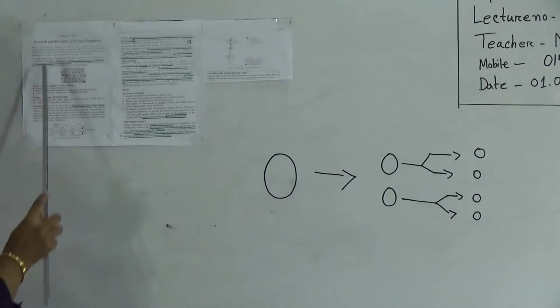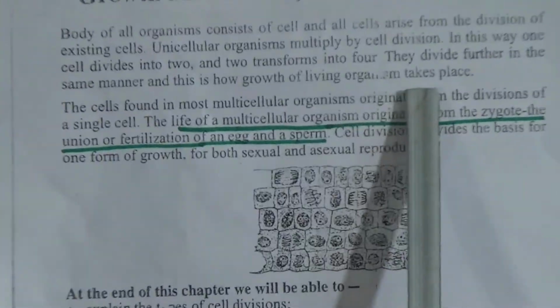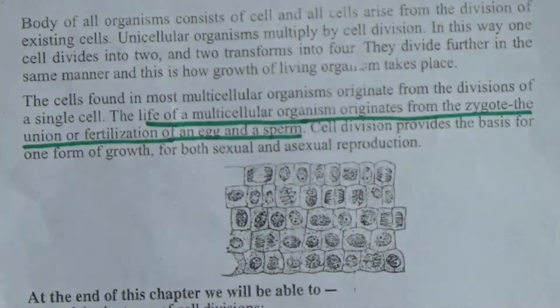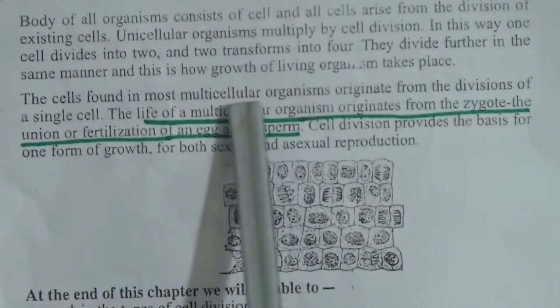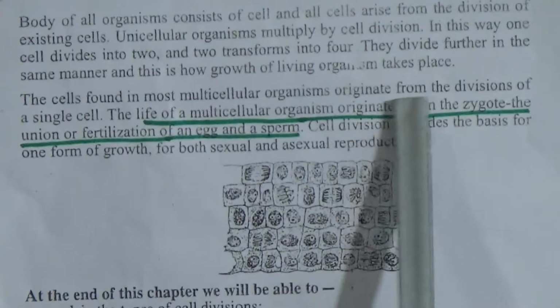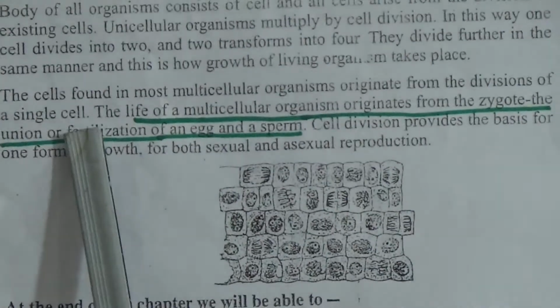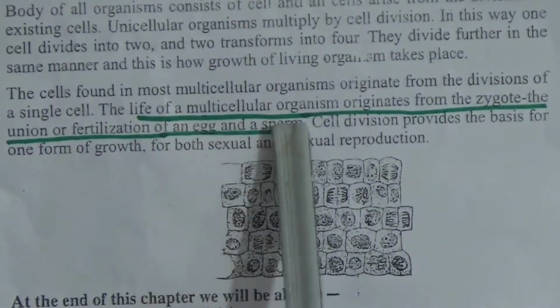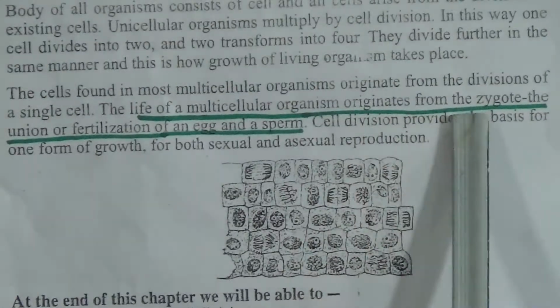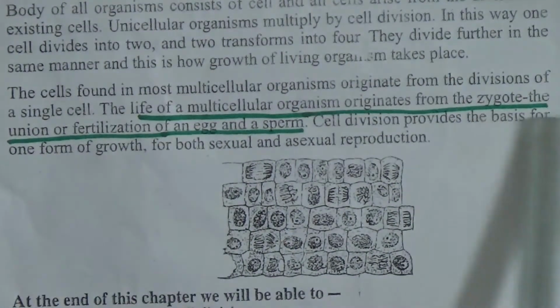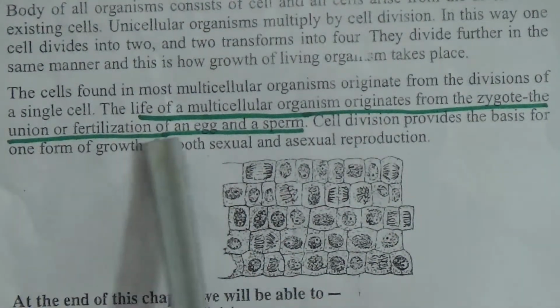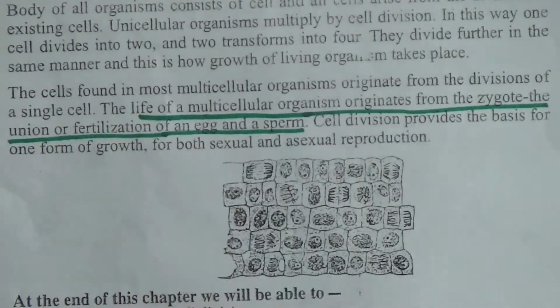This is said here. They divide further in the same manner, and this is how growth of living organisms takes place. The cells found in most multicellular organisms originate from the division of a single cell. The life of a multicellular organism originates from the zygote, the union or fertilization of an egg and a sperm.